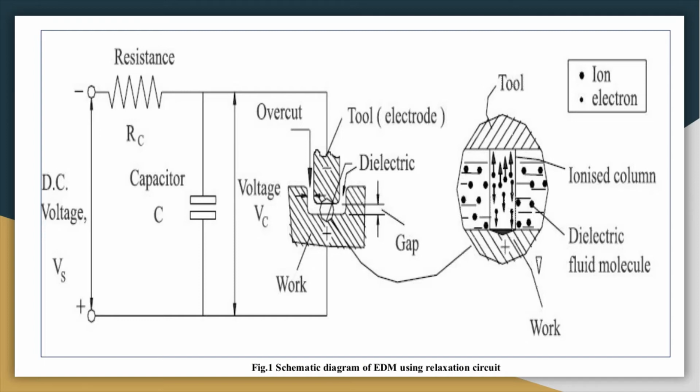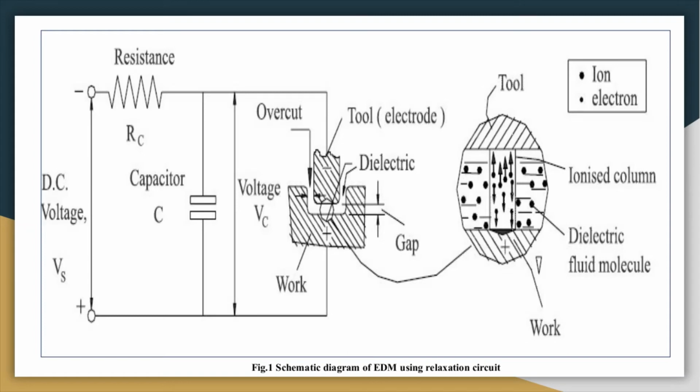Electrons break loose from the cathode and come towards the anode, and ions are directed towards the cathode. So there is a hitting of the electrode by these ions, and a hitting of electrons with very high velocity towards the workpiece or anode.